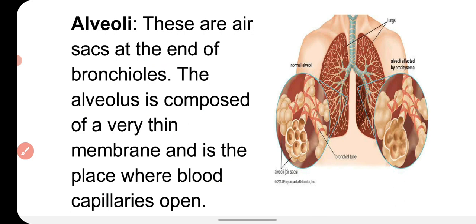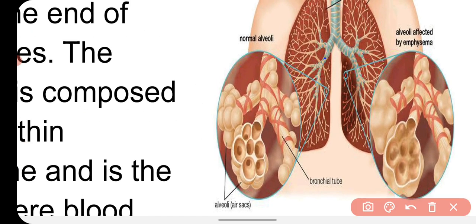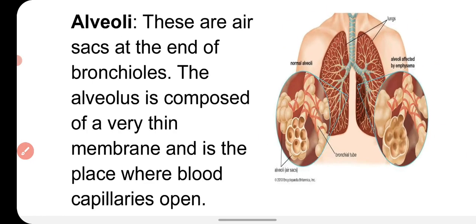So you can see here in this diagram that the trachea divides into bronchi, then the bronchi further branch into many thin branches. Those branches are called bronchioles, and at the end of the bronchioles there are small balloon-like structures called alveoli. Many alveoli are found in one sac called an air sac, and this is the place where the exchange of gases occurs in the lungs.